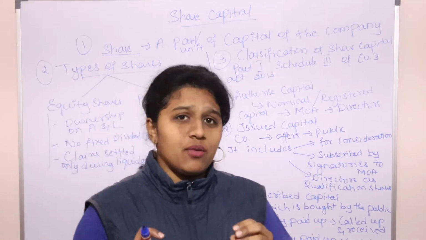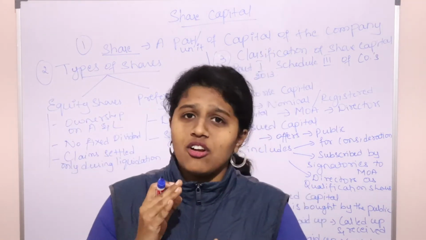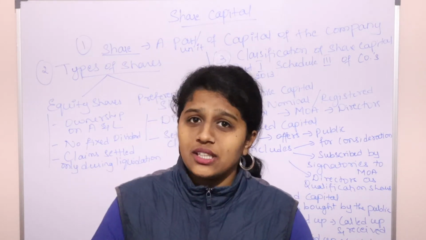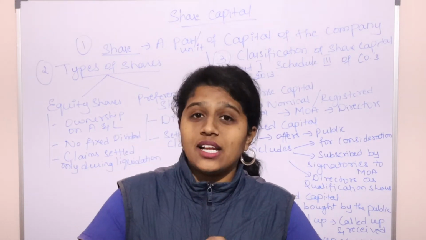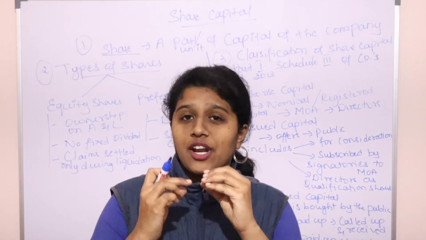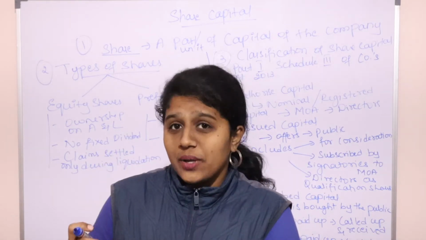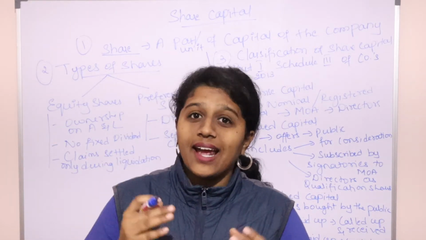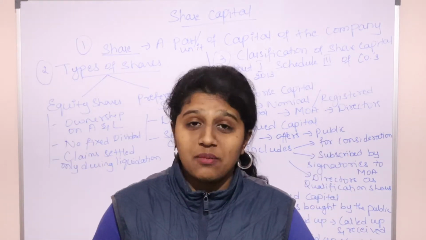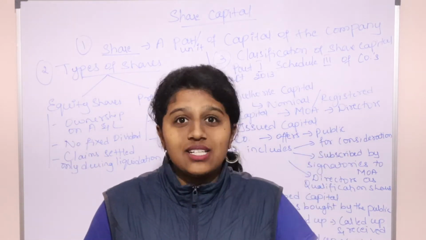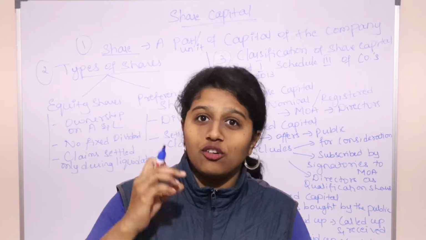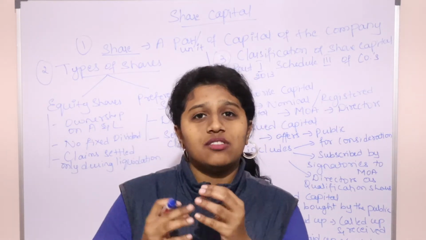Now, if the company wants to raise 10 lakhs, it will not collect that 10 lakh from one person. It will divide and split that 10 lakh into equal parts of 10 rupees each share or 100 rupees each share, and collect the money from the general public. People will invest in that equal smaller amount of share value, however much they want to invest.